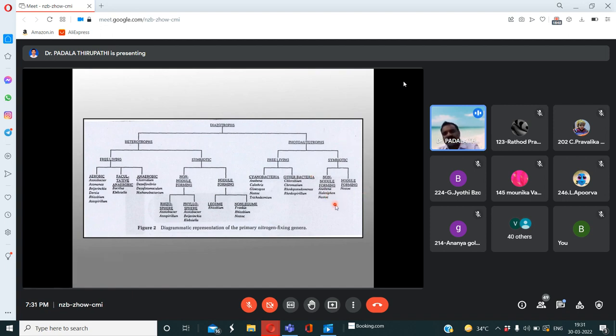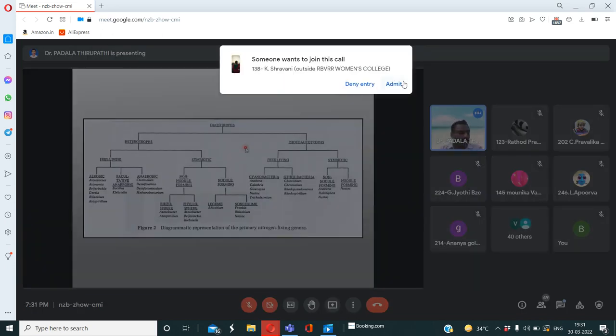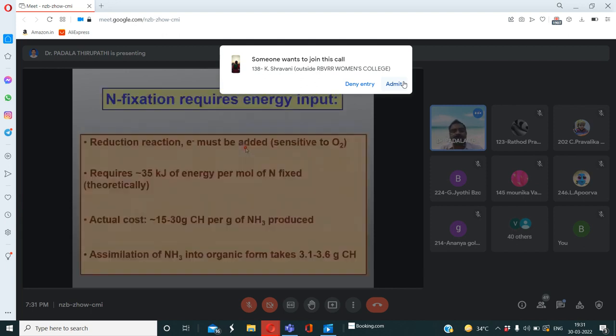So this flow chart clearly explains how diazotrophy is involved in nitrogen fixation, whether forming nodules or free living, associated with roots or other internal parts of plants.